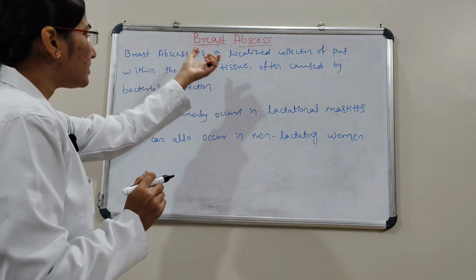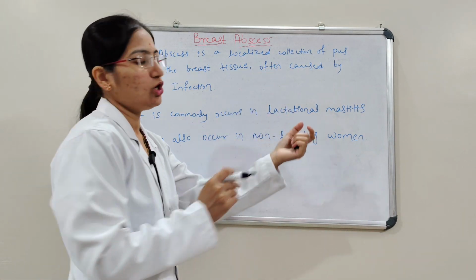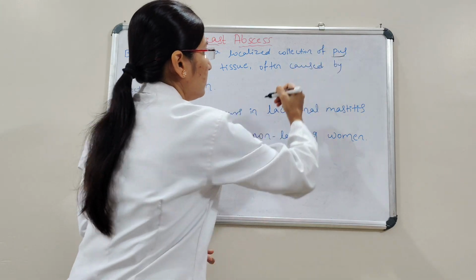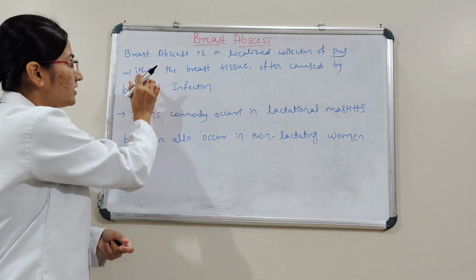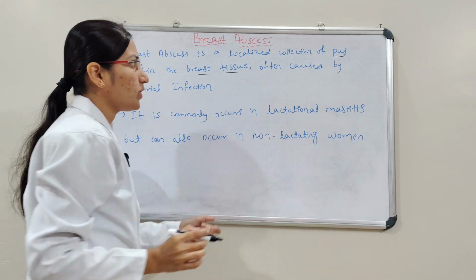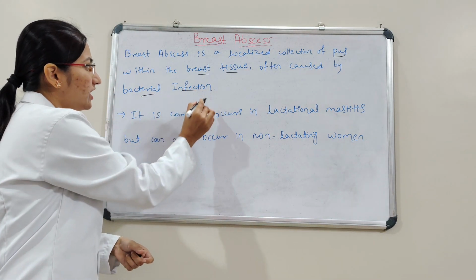We'll see what is breast abscess. Breast abscess is nothing but a localized collection of pus within the breast tissue, often caused by bacterial infection.